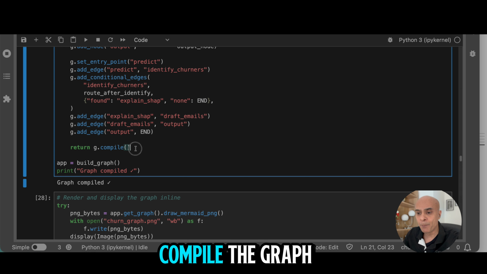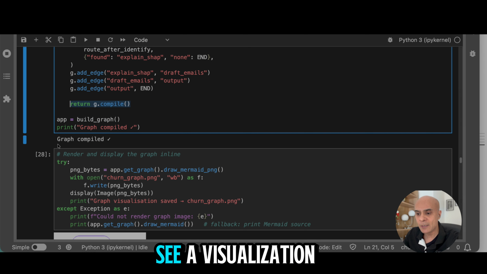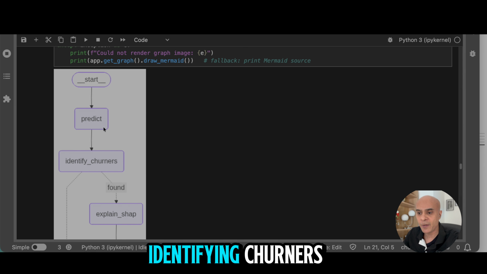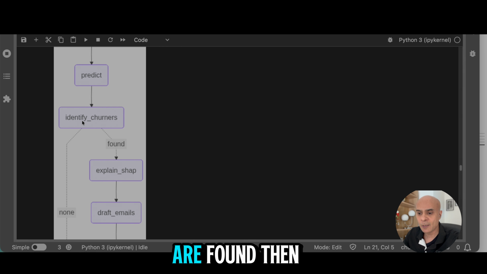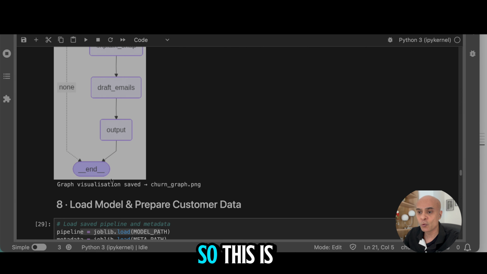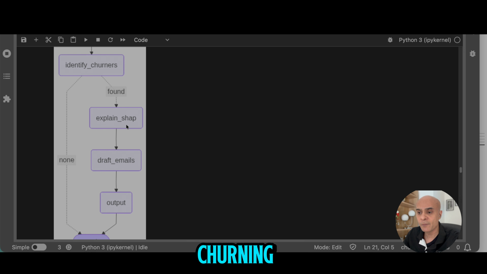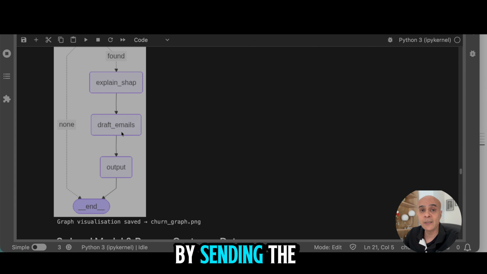You can then compile the graph and you will see a visualization like this. So it starts with prediction, identifying churners. If no churners are found, then the graph is going to end. So this is the conditional edge. If churners are found, then we are going to apply the reasons for churning. We are going to create these draft emails by sending the prompt to the large language models, and then we are going to save the output.